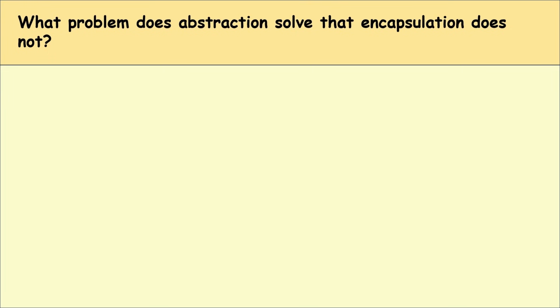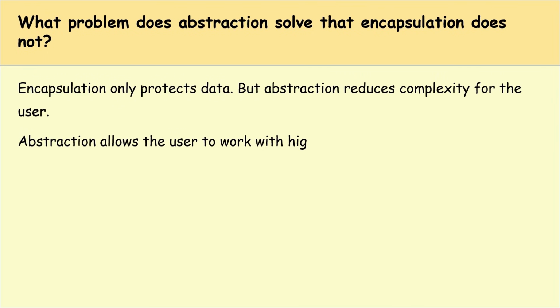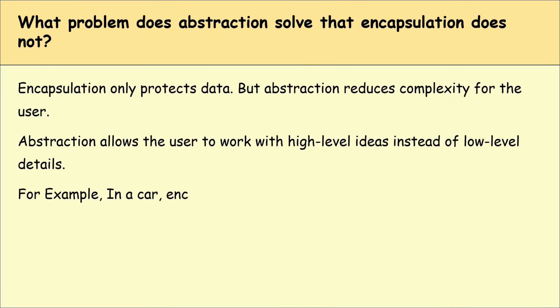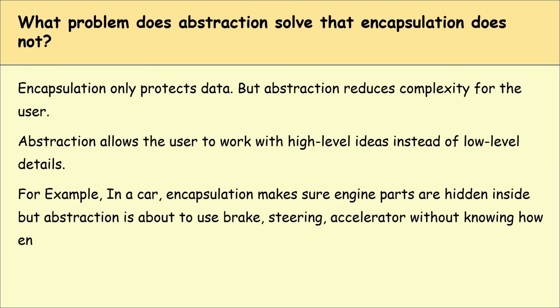What problem does abstraction solve that encapsulation does not? Encapsulation only protects data, but abstraction reduces complexity for the user. Abstraction allows the user to work with high level ideas instead of low level details. For example, in a car, encapsulation makes sure engine parts are hidden inside, but abstraction is about using the brake, steering, and accelerator without knowing how the engine works.